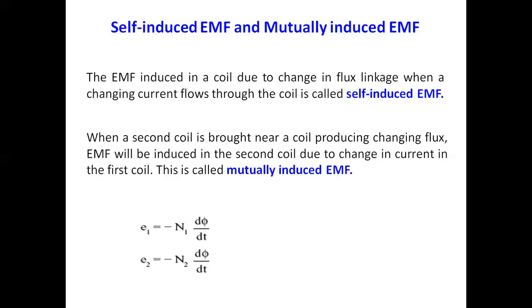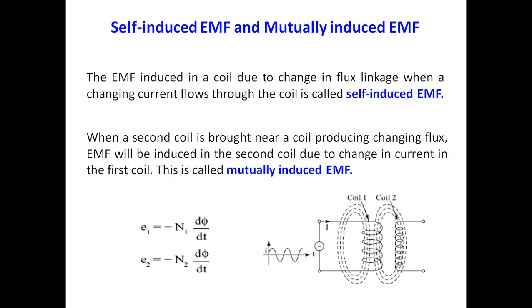You can see the two coils here, coil 1 and coil 2, which both produce flux. In one case it is self flux, and in the other case it is linking with the second coil, where a voltage is induced.